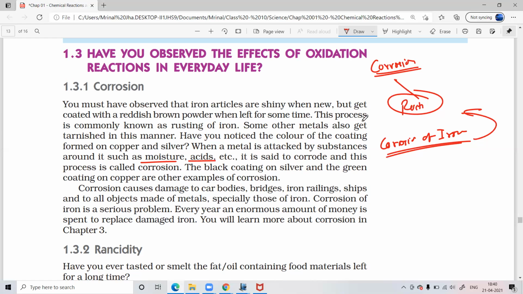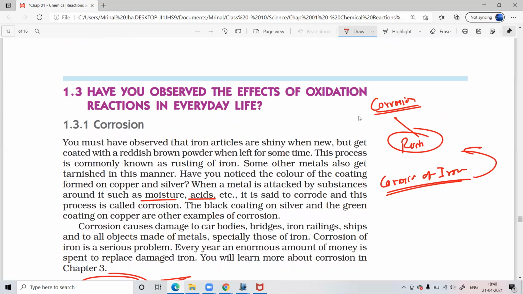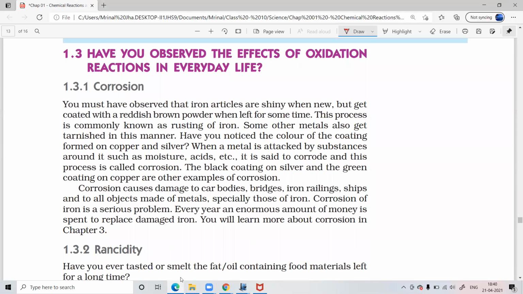And then, have you heard of rancidity? No, sir. Okay, let's learn that today. Okay, I need a volunteer. Who will read this for me? May I, sir? Yes, go ahead.